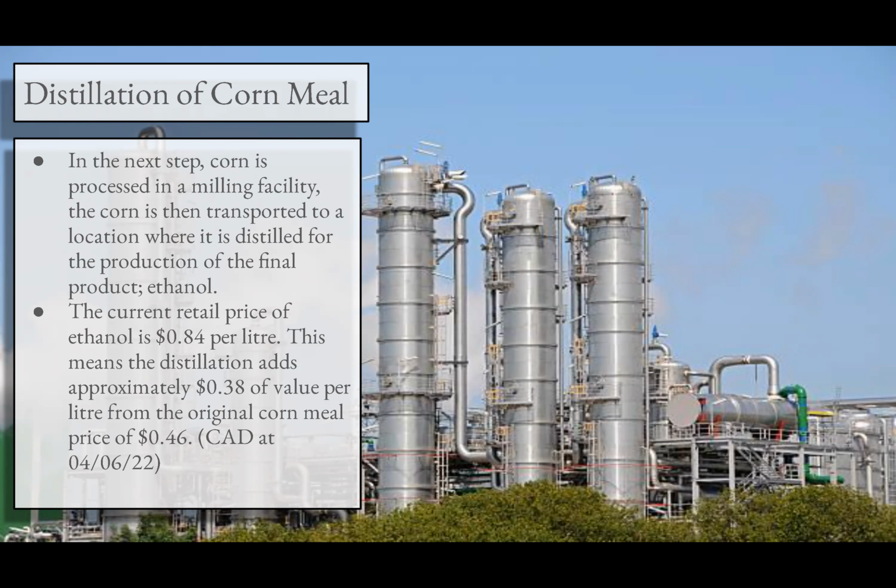Ethanol is then essentially boiled off from the solution by boiling the solution within a distillation apparatus. And since the boiling point of alcohol is lower than water, the end product of ethanol is pure. The current retail price of ethanol is 84 cents per liter. This means the distillation adds approximately 38 cents of value per liter from the original cornmeal price of 46 cents.